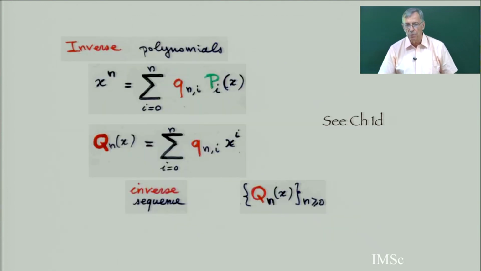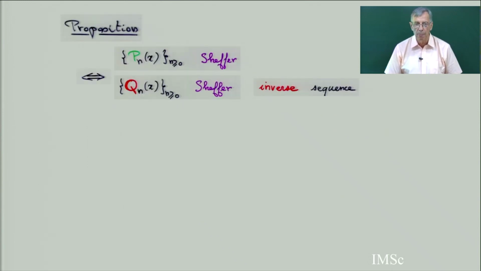And so I'm going to use the inverse polynomial. If you have a sequence of polynomials Pn, you can make the inverse polynomial. We defined this in chapter 1D. You can write a monomial like this, since each polynomial Pn is of degree n. So you have the inverse sequence of polynomials. And now there is a proposition that if a sequence of polynomials is Sheffer, then the inverse sequence is also Sheffer. Both of them.